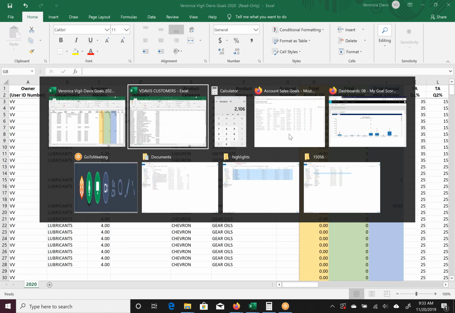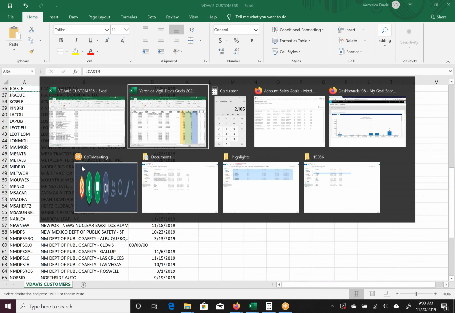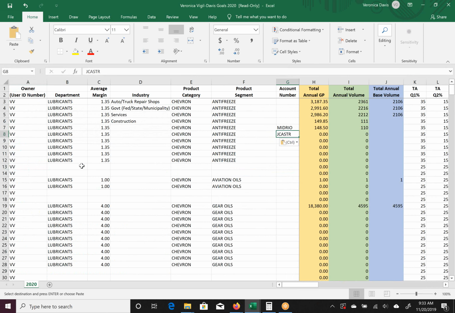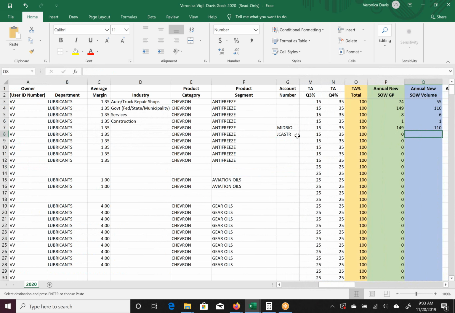If I come back into my current customer base, I happen to know that this trucking company here does not buy any coolant from me, but I'd like to sell them some. So I'm going to take their account code again. I'm going to pop it in right there. So now I have it there. And this is a small trucking fleet, and honestly, even if he just uses me for top-offs. So let's say I'd like to sell him 21 gallons of oil. So there's a few cases of oil.